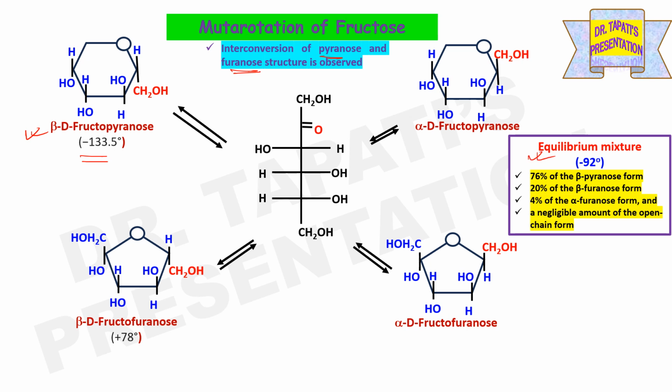The equilibrated solution contains about 76% beta pyranose, 20% beta furanose form, 4% alpha furanose form, and a very negligible amount of the open chain form.